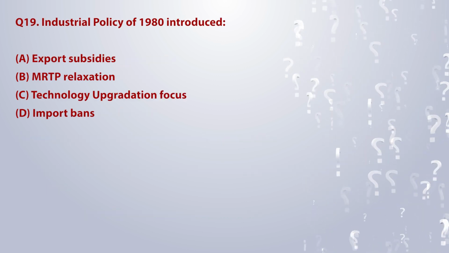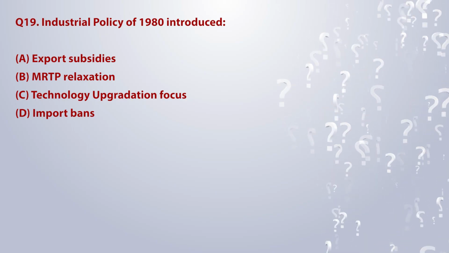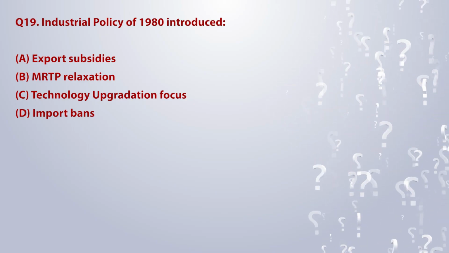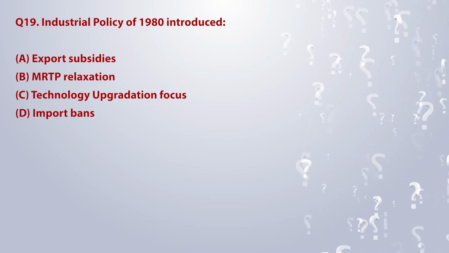Industrial policy of 1980 introduced: A. Export subsidies. B. MRTP relaxation. C. Technology upgradation focus. D. Import bans.